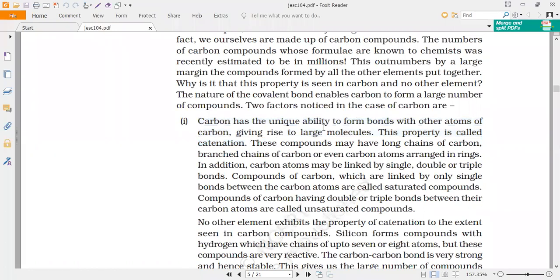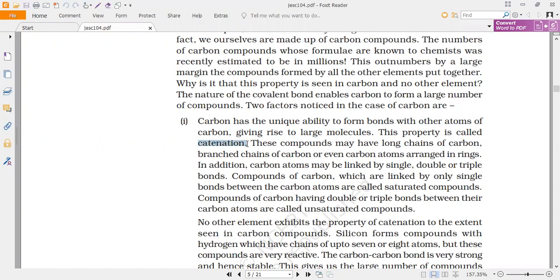That is what the first sentence says: form bonds with other atoms of carbon and give rise to large molecules. Carbon will combine as straight chain compounds, or branched chain compounds, or ring-like compounds, everything, and they will form a large number of big molecules. That property is called catenation.